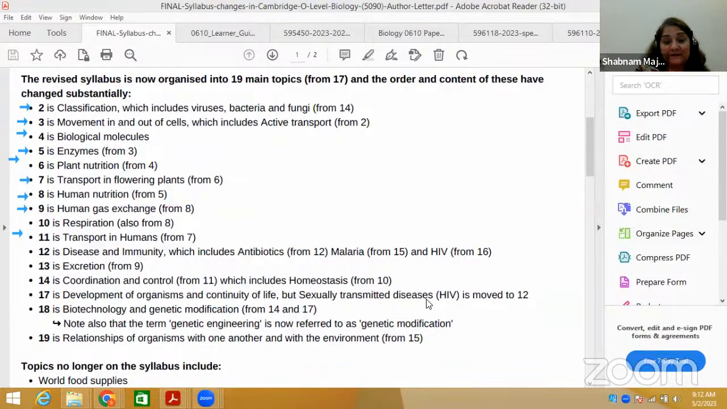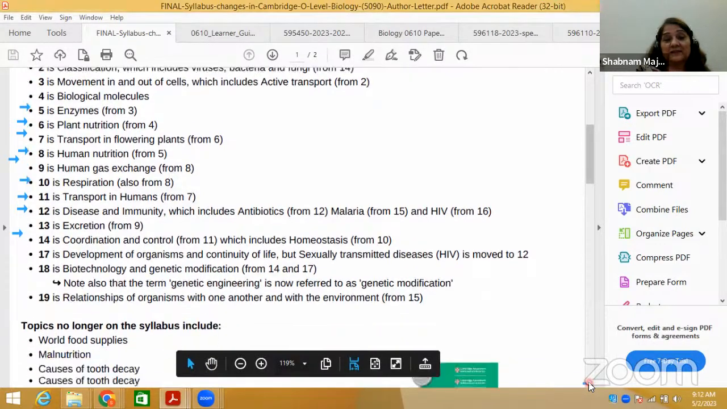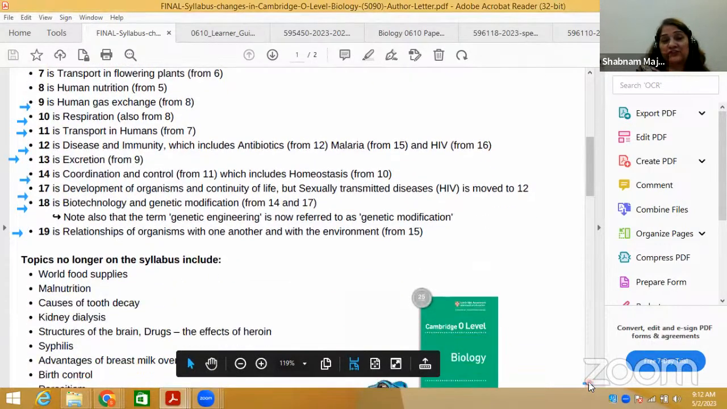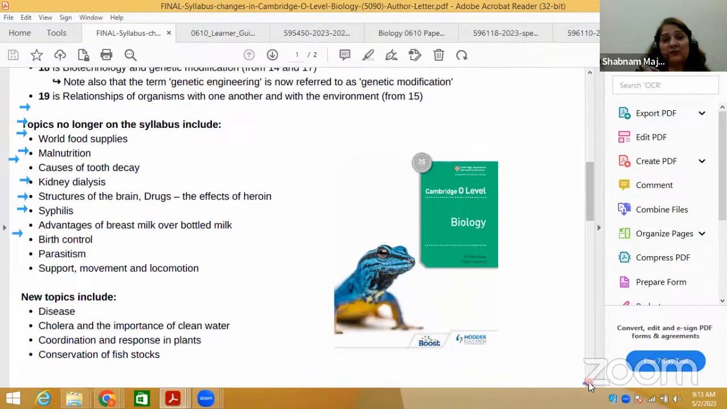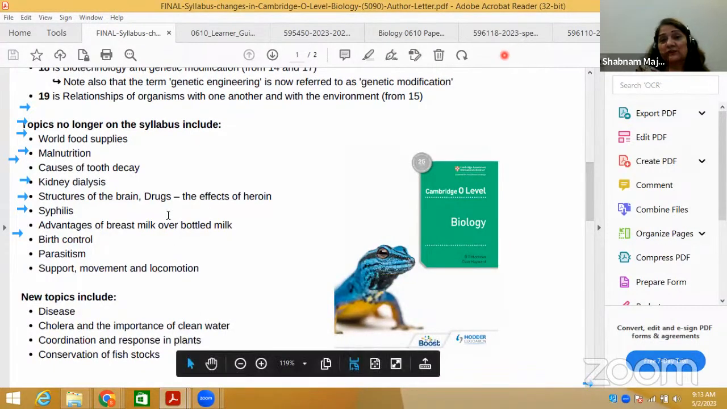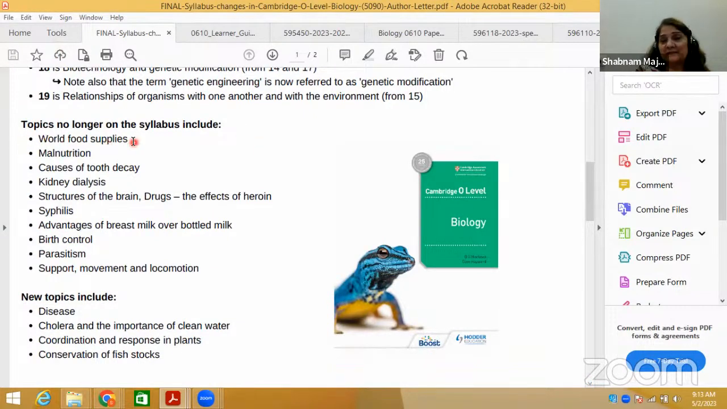The next topic is relationship of organisms with one another and with the environment. It's basically related to the latest impact of man on his ecosystem, other than food chains and food webs. What are the topics which are no longer on the syllabus? World food supplies, nothing much to be focused on. Malnutrition, causes of tooth decay, kidney dialysis, structure of the brain, drugs, effects.